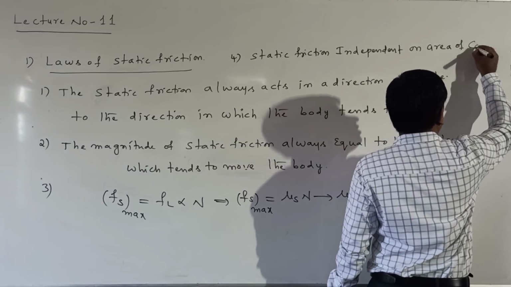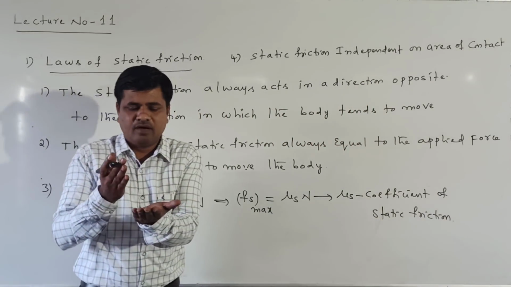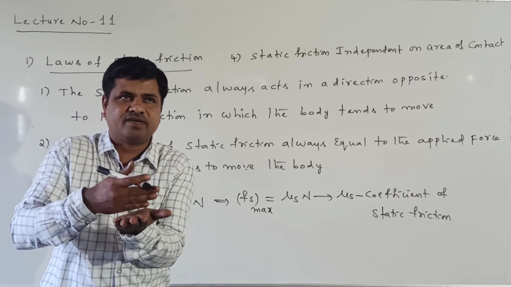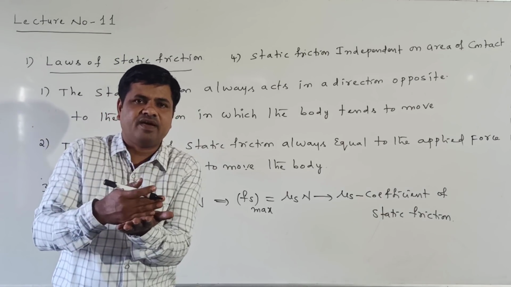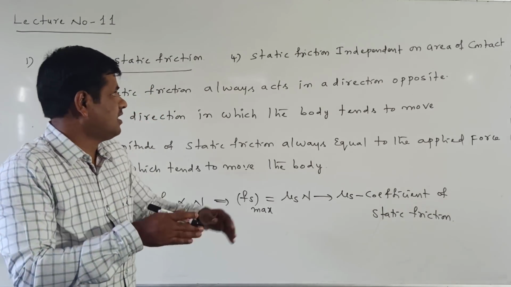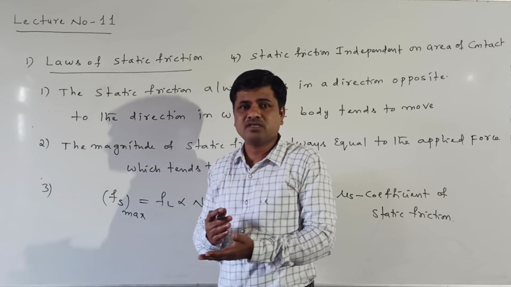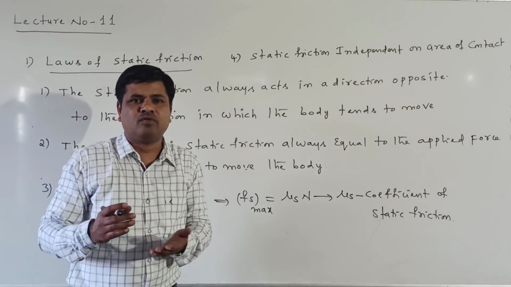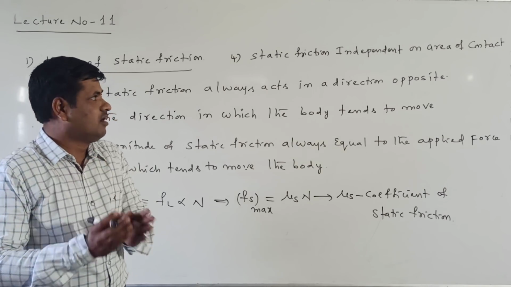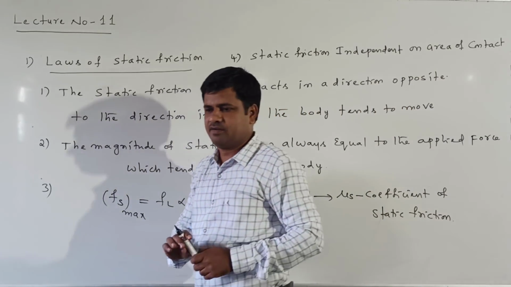Suppose one body is placed on the surface of another body, some contact surface is there, some area of contact is there. Suppose one block is placed on the table, some contact area is there. Now that static friction is independent of area of contact.